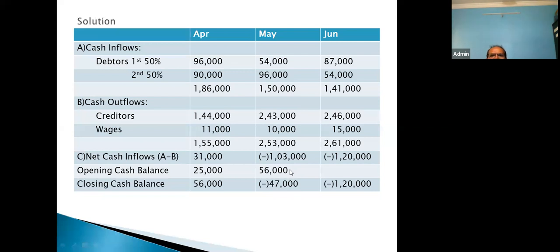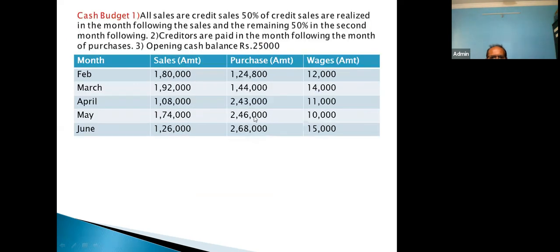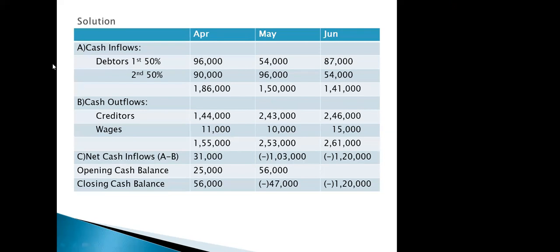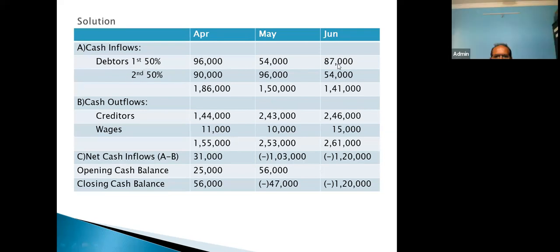Now let us calculate for the month of June. Now similarly for June, the first installment we are getting is from the sale of May, 50%. So let us know what is the total sale of May. Total sale of May is 1,74,000. So 50% we will receive in the month of June. So how much is 50% of 174? 87,000. So for the first installment, here I have written 87,000. Any doubt how this 87,000 has come?